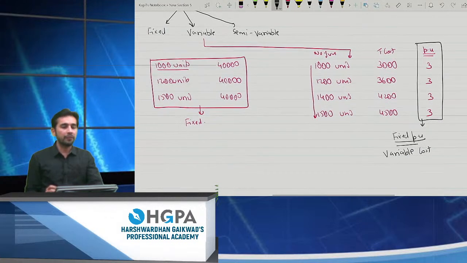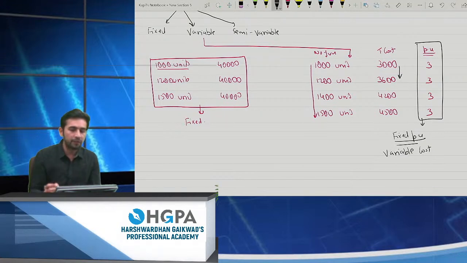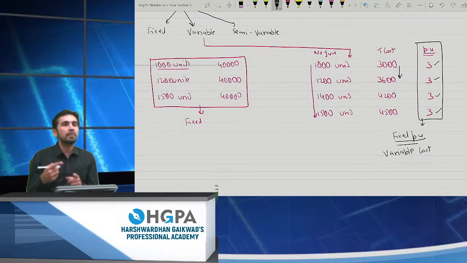So here in the first scenario, when I was changing the number of units, the total expenditure was the same, 40,000, 40,000, 40,000. In the second scenario, as soon as the number of units went on increasing, the cost went on increasing, right? 1000 units, it was 3000. 1200 units, it was 3600. So it is increasing at a constant rate. If you check, the units went up by 200 and the cost went up by 600. And therefore, the per unit cost is fixed each and every time, so it becomes variable.